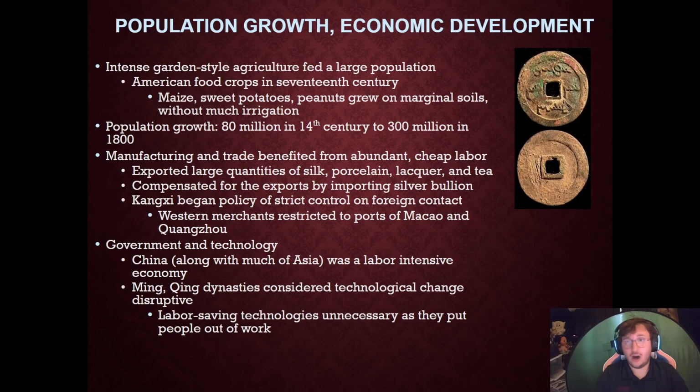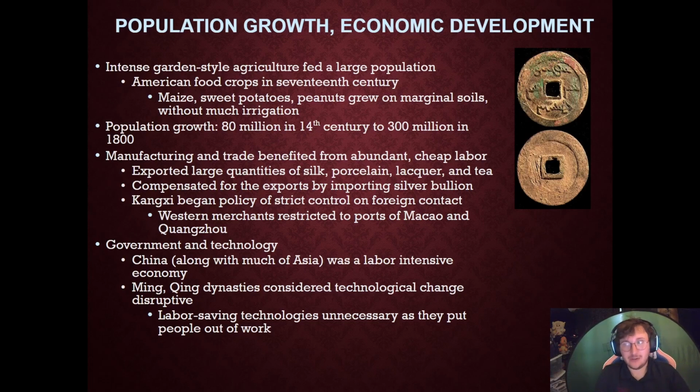Now, due to all of this happening, we do have a growth in population. Due to intense garden-style agriculture and American food crops such as maize, sweet potatoes, and peanuts that grew fairly easily, you see a massive population growth in 500 years from 80 million to 300 million, which is insane.